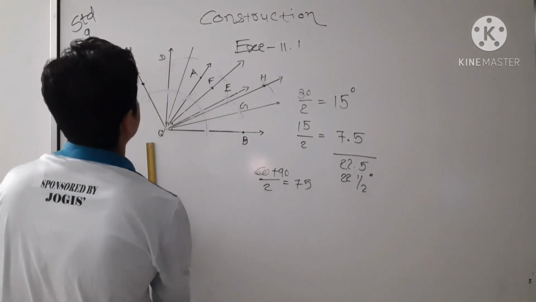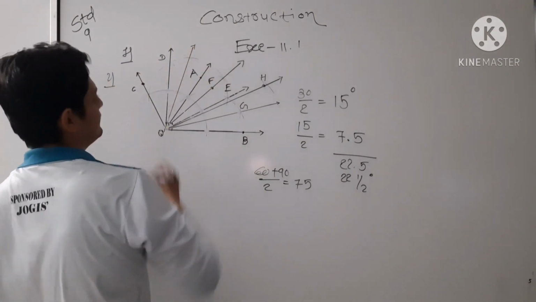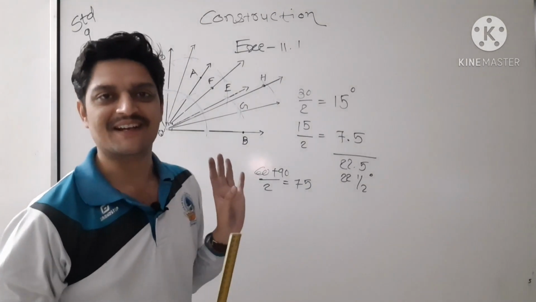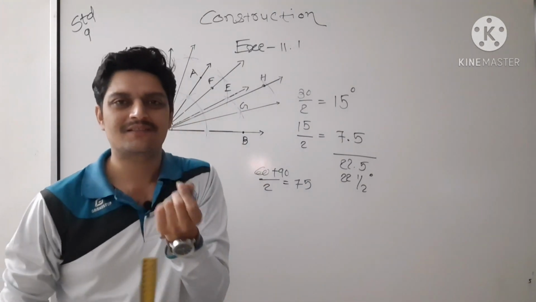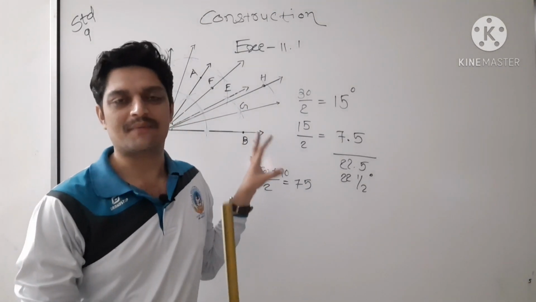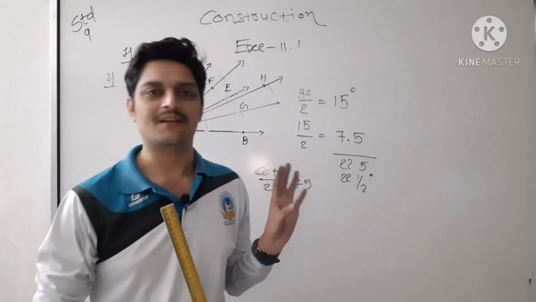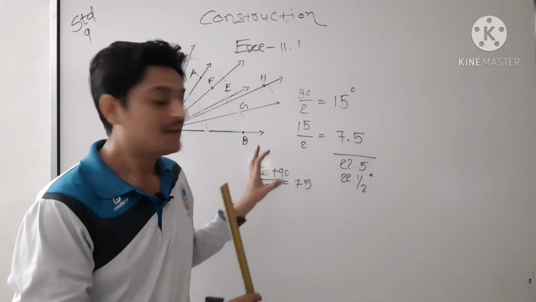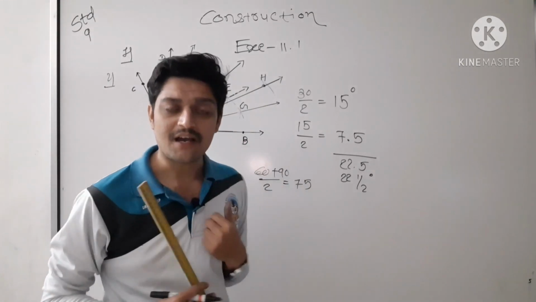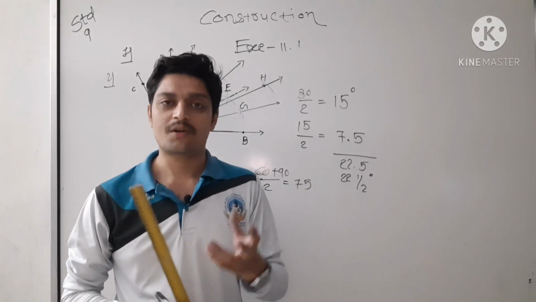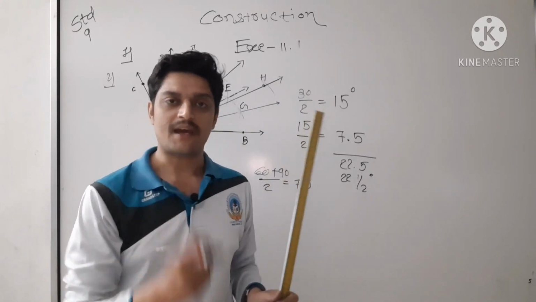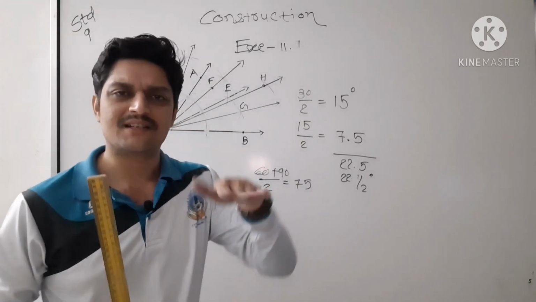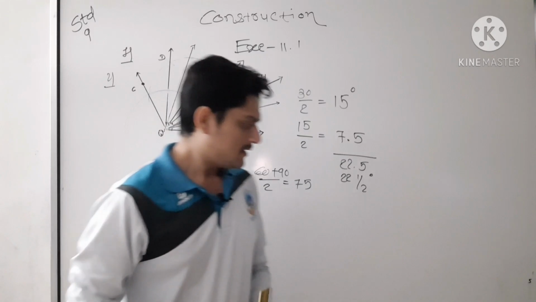Now see, this is proper. Now it looks like a bisector. Here a small accuracy I haven't maintained, but you people can maintain. You can understand my situation now. As I told you, what are the problems here? I have a board, big tools, this pen. So you people can manage a little bit. Now next question.